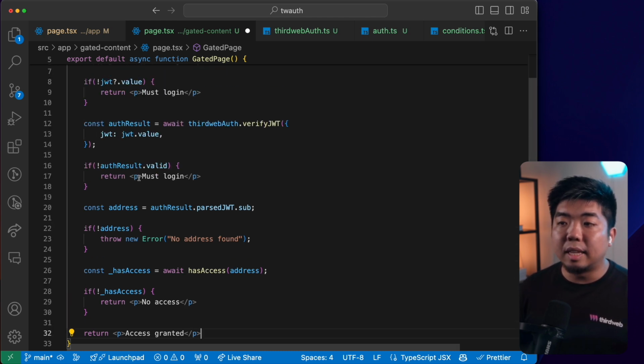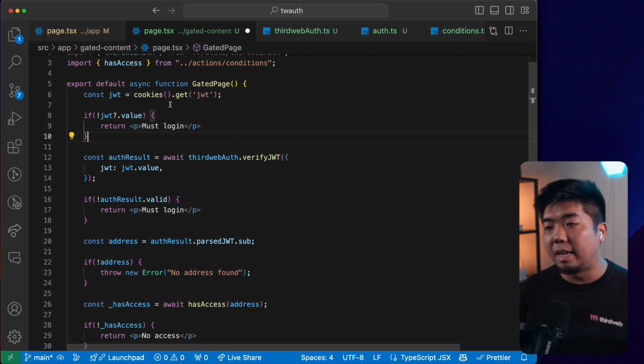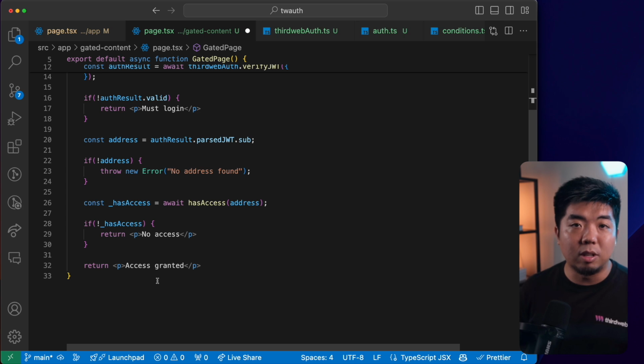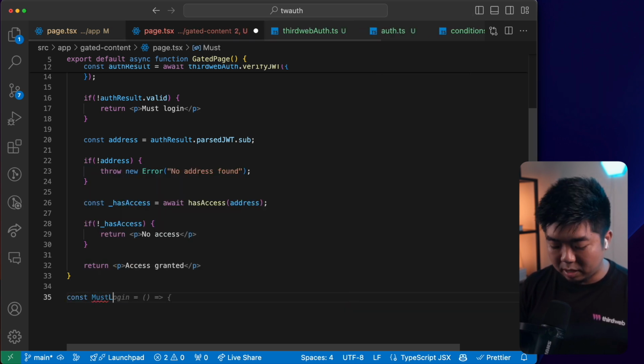So let's create the components here for, let's just say they logged out, there's no JWT, there's no proof, nothing to verify them. They have to log back in again. So we'll just create that component that says, hey, you're not logged in, head back to the login screen to log in. So we're going to create that component here. We're going to call this must log in.